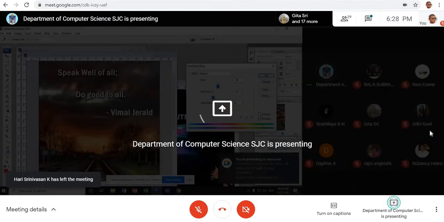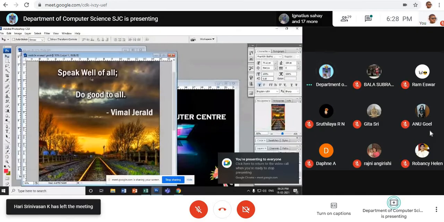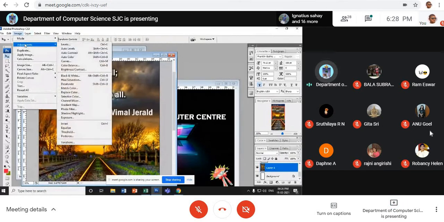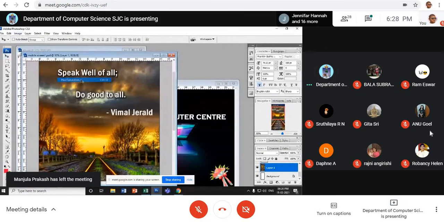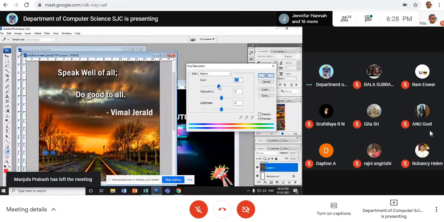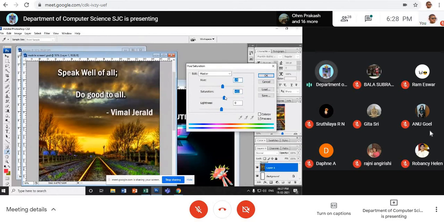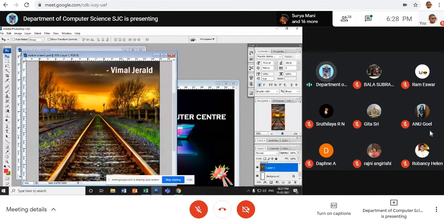Look here. It was originally like this. See, now I go to layer, image, adjustments, hue saturation. See here, I adjust a little bit. Am I clear to you? See, different colors I can get. I can make it black and white completely. You can choose a picture and make it black and white, or a particular portion. For example, only this part alone completely black and white.